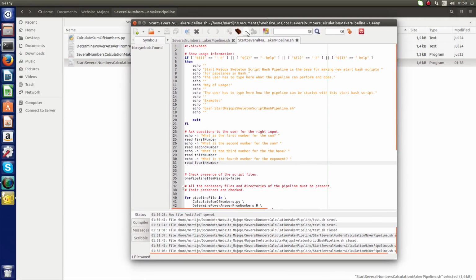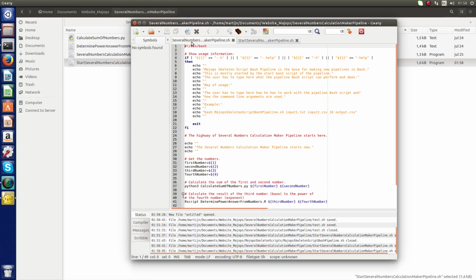Writing the show use information for the pipeline is as follows. Here I have to write down what my pipeline will do, here how to use it and how to start it, and here how I can start it with the start bash script. This text of the start bash script has to be the same as the text in the show use information of the highway bash script.